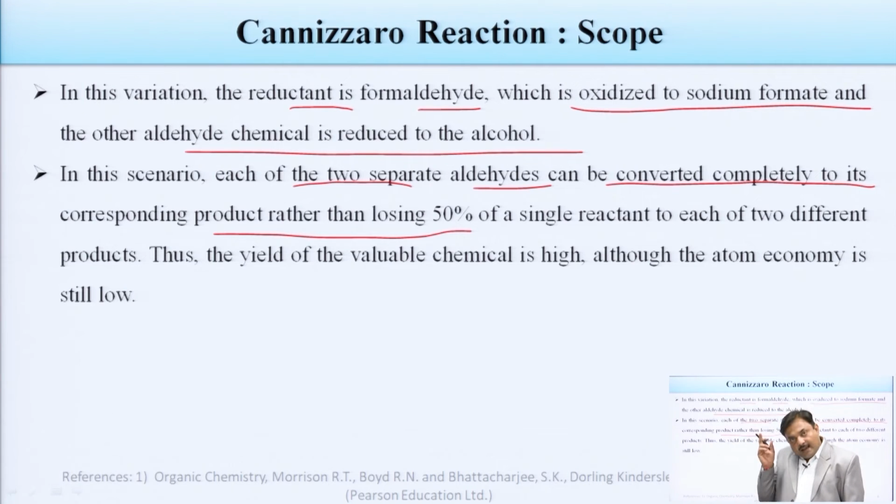At that time both the aldehydes can be converted completely to the corresponding products, meaning one is converted into 100% carboxylic acid and the second is converted into 100% alcohol. Because of that the yield of the cross Cannizzaro reaction will be very high.